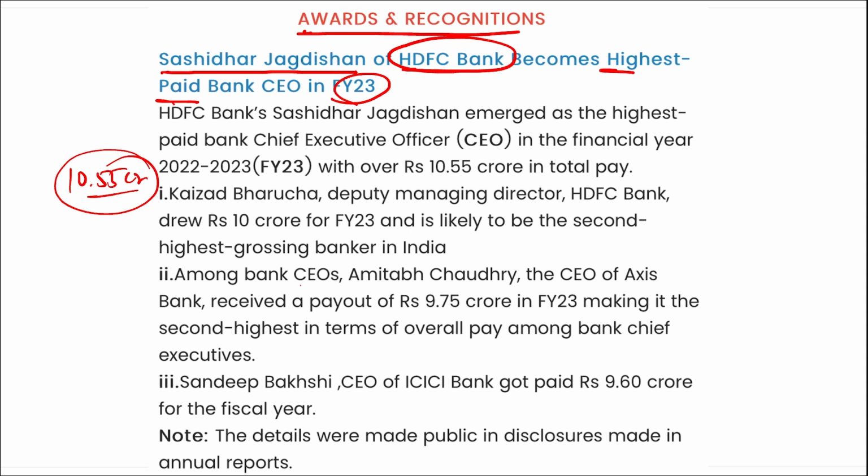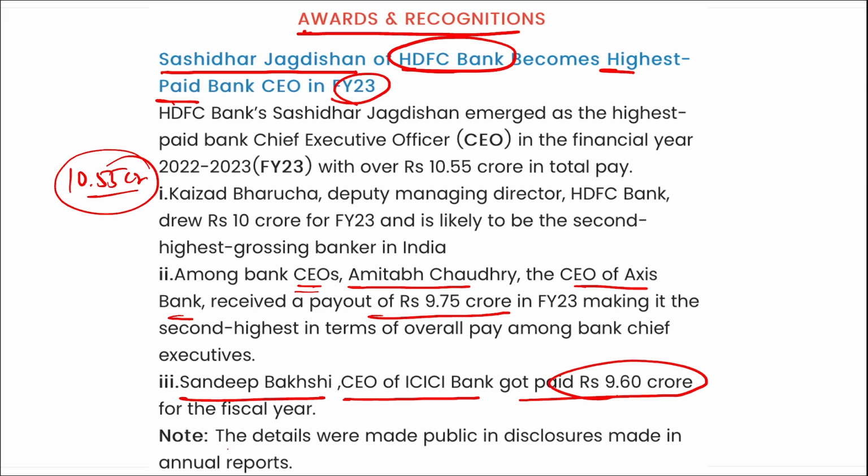Next, here you can see among the bank CEOs, Amitabh Chaudhry, the CEO of Axis Bank, received a payout of 9.75 crore rupees. Sandeep Bakshi, CEO of ICICI Bank, got paid 9.6 crore rupees, and the details were made public in disclosures made in the annual reports.